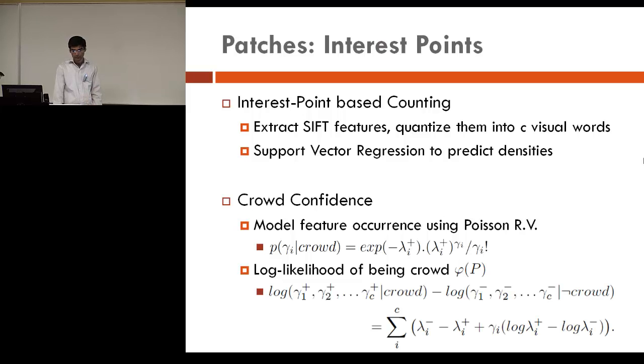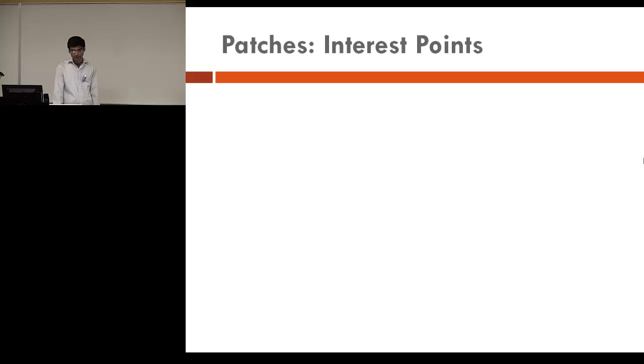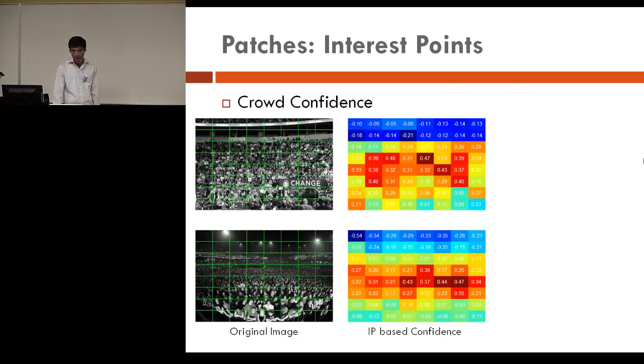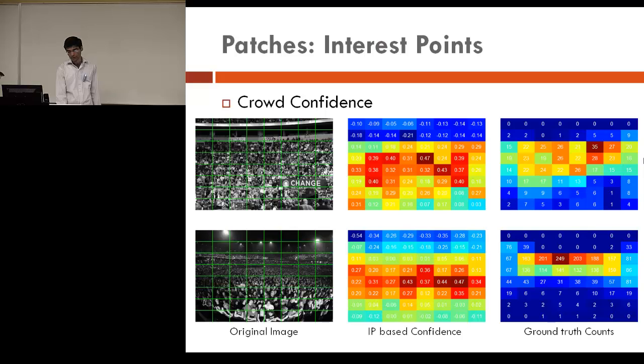So these are some of the results of crowd confidence. The original image is shown on the left, and the confidence is shown in the middle. As you can see, where there are no people, at the top between the tiers in the stadium or in the sky region with the floodlights, the confidence is very low, which means that it's a reliable estimate of whether a patch is a crowd or a non-crowd. Similarly, these are some of the ground truth counts which correlate with the confidence.